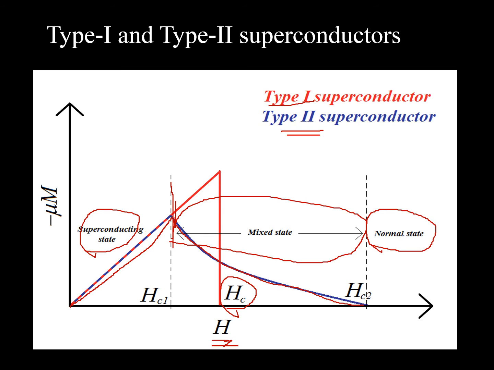Look, for a type 1 superconductor we have only one Hc, whereas for a type 2 superconductor we have two, so we name them Hc1 and Hc2. In simple terms, a type 1 superconductor has only one critical field, whereas a type 2 superconductor has two critical fields, and hence we name them Hc1 and Hc2. So what happens here? We will check.